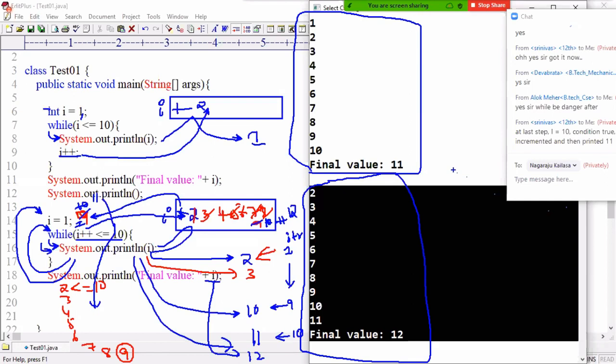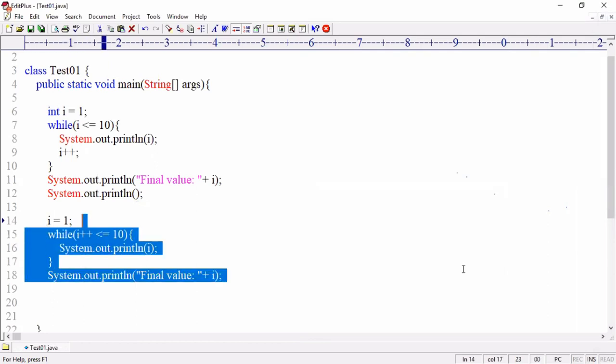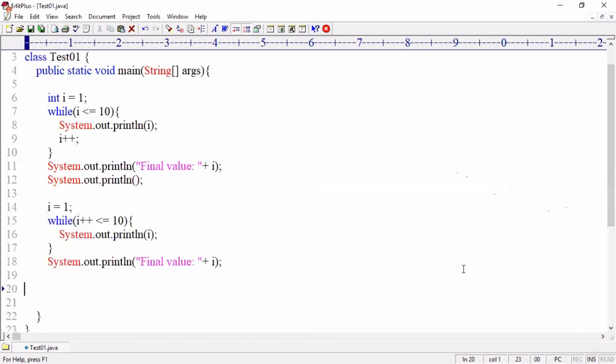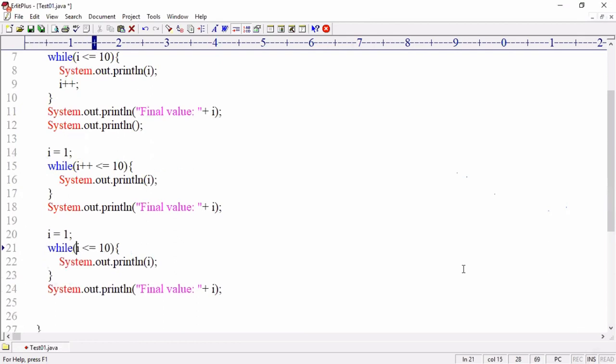Shall I give one more condition based loop? Same thing I am writing, same 1 to 10. Let me see how many people will give the correct answer this time. In place of i plus plus, I am writing plus plus i. Same program, only the operator is changed.